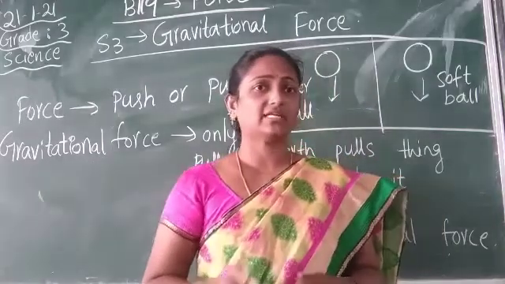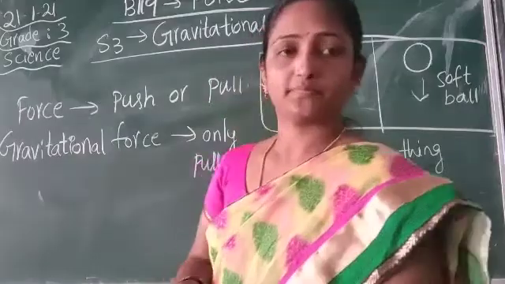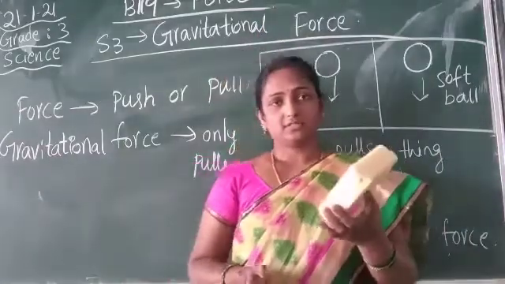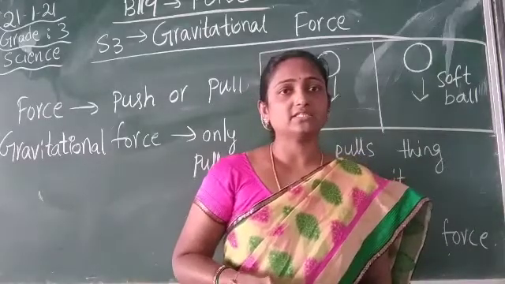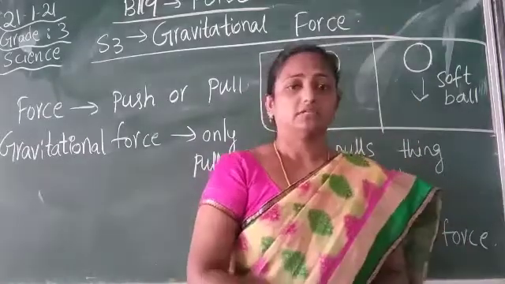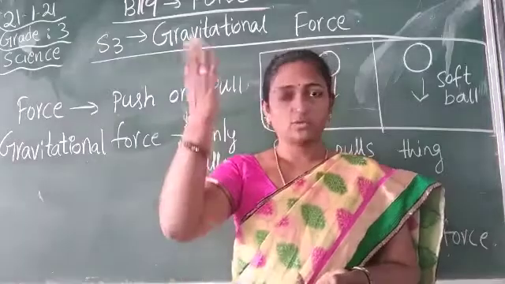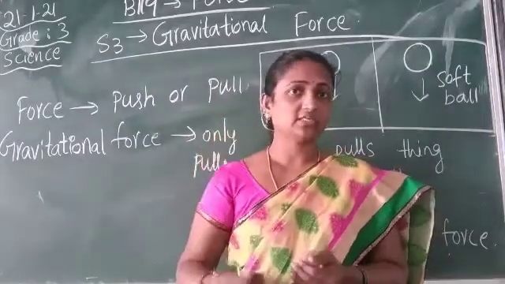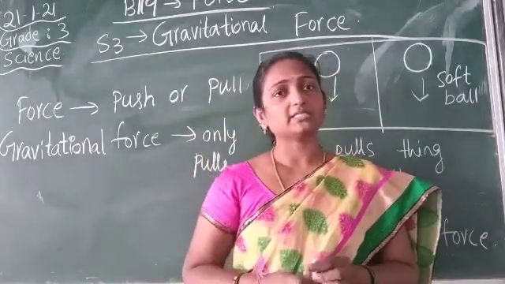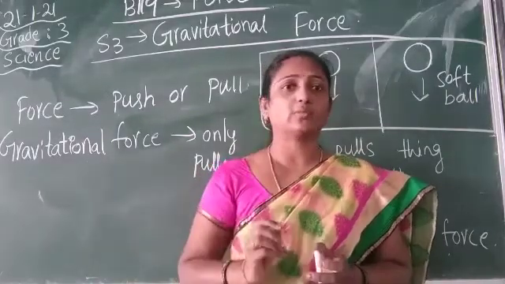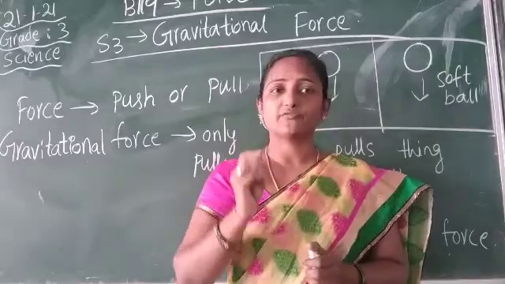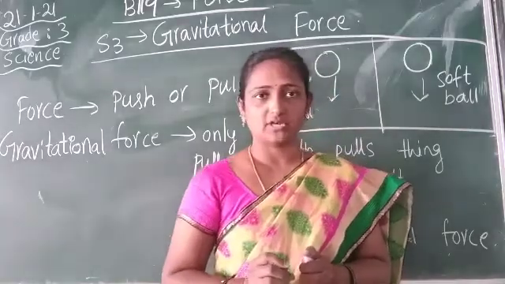I will take one more example here. See here, this is a duster. If I raise this object also, it is not going upward, it is also falling down. So we can say that all the things get pulled by the earth's surface by a force called gravitational force.